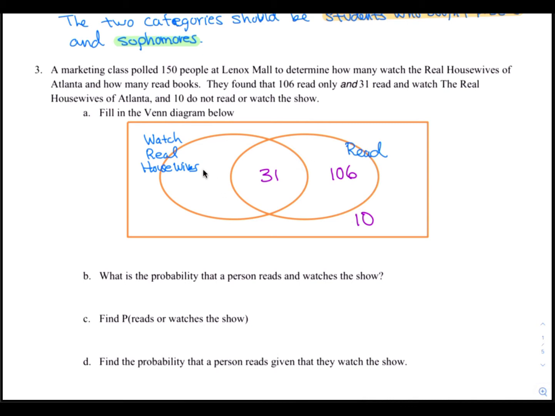And finally, we need to know what number goes in this space. We can take the total number of people, which is 150, and subtract these three numbers from 150. When we do that, we end up with 3. That's 150, subtract 106, subtract 31, and subtract 10. And you get 3. So 3 goes in this space. So the 3 represents those who watch Real Housewives only. 31 is those who watch Real Housewives and read. And 106 is those who read only. And 10 is those who do not watch or read.